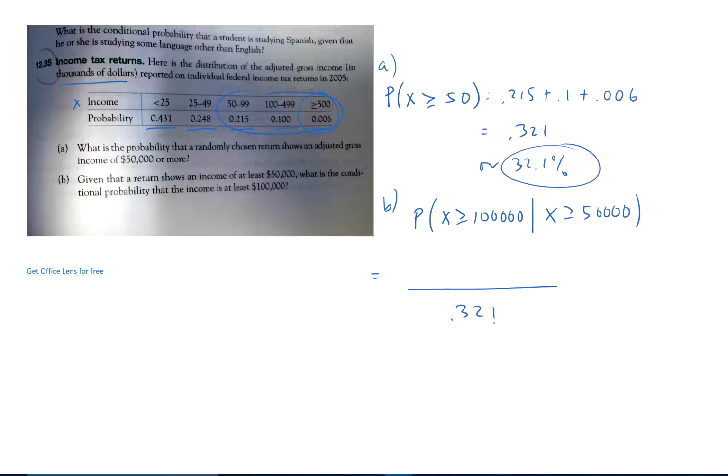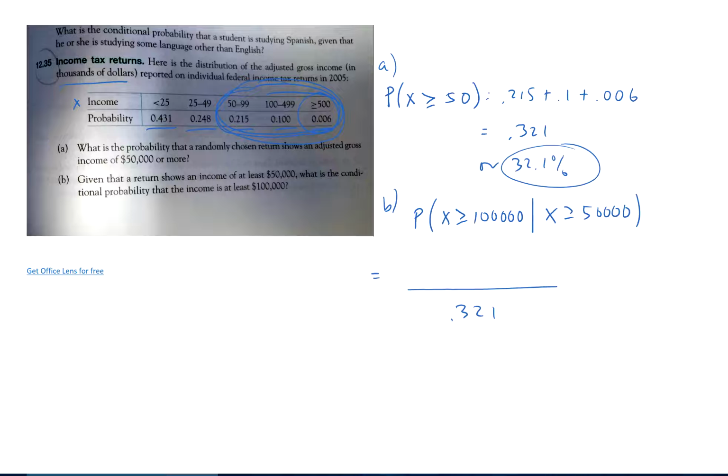Given that it's greater than 50,000, that's 32%, okay? 0.321. Now, of the people there, I want to know the probability that is greater than 100,000. What percent of the people are better than 100,000 of this group? So what's the probability that I'm greater than 100,000 and greater than 50,000 at the same time? Does that make sense?